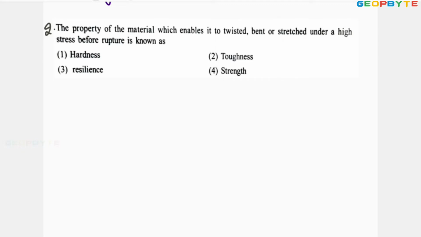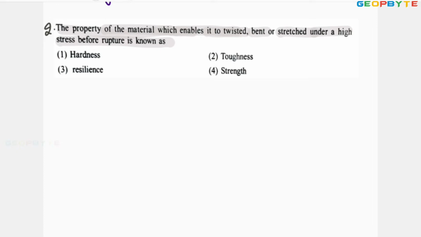Look at the second problem. The property of material which enables it to twist, bend and stretch under high stress before rupture is called toughness.